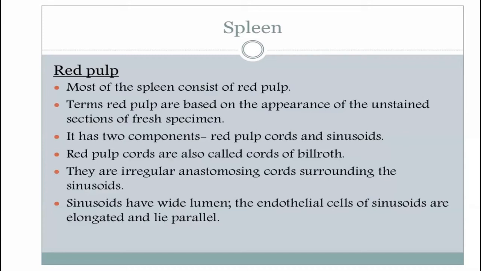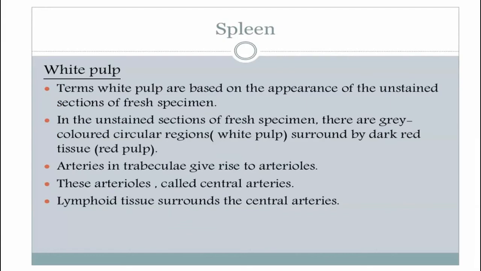In the white pulp, the lymphatic tissue, number one, around the central arteries forms the periarterial lymphatic sheath.